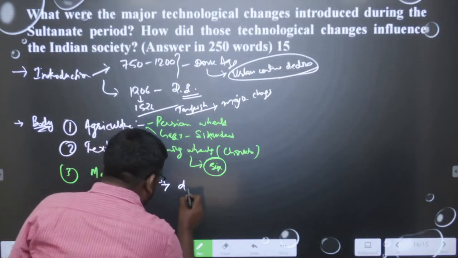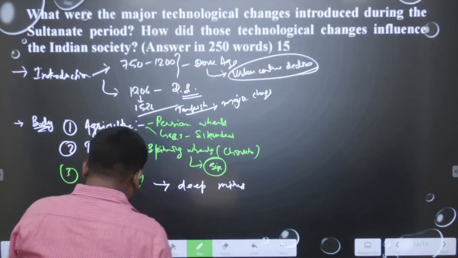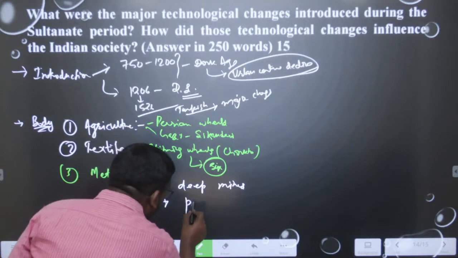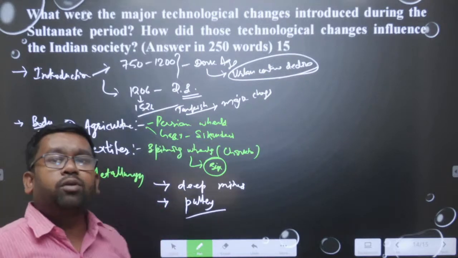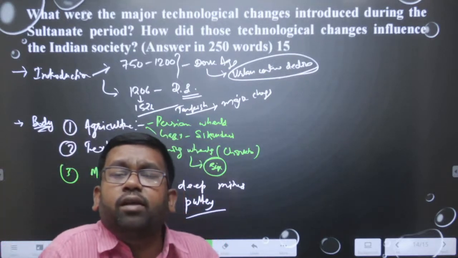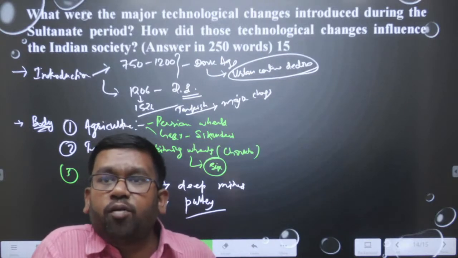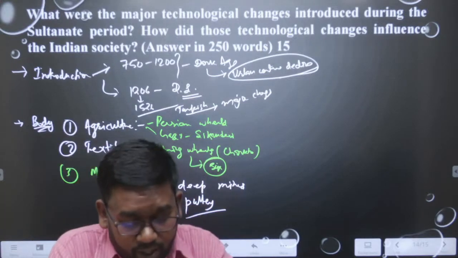Deep mines were happening. And then there is the system of pulley. The pulley system came, and through the pulley system they could extract more mineral resources, especially from the mines. So metallurgy development was there.